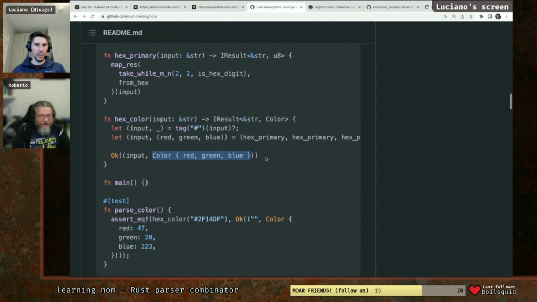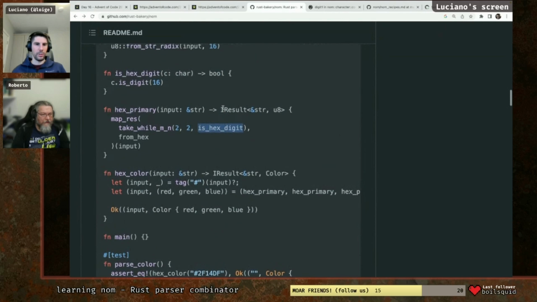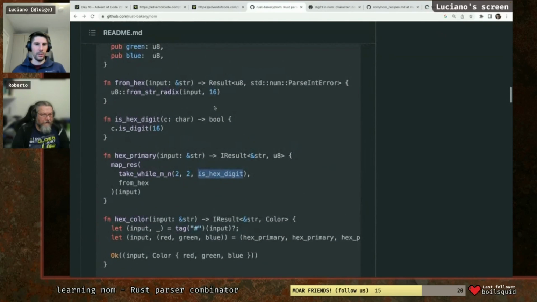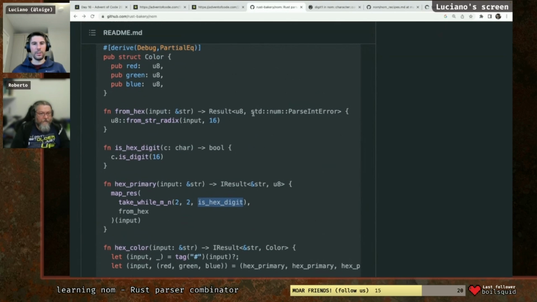The example X. Here U8 is X digit, so U8 from string radix. Oh, it was returning a result.